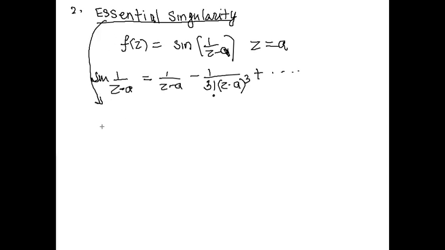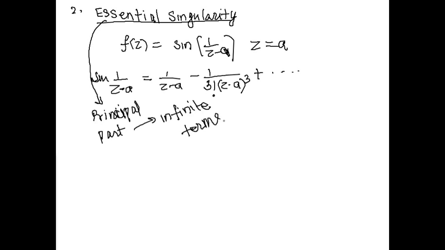So in an essential singularity, the principal part consists of infinite terms, then this is called an essential singularity. Means the principal part does not have finite terms.